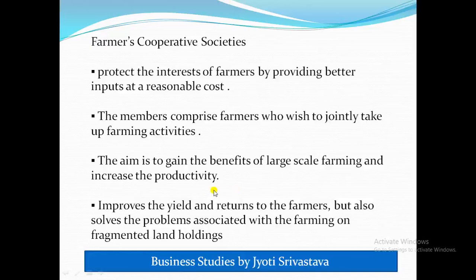When small farmers join hands together, what will happen? The productivity will be increased, improving the yield and returns to the farmer, and it will also solve the problem associated with farming on fragmented land holdings. Generally farmers have small land pieces, so this problem will also be solved by joining hands together and making the farmers cooperative society.